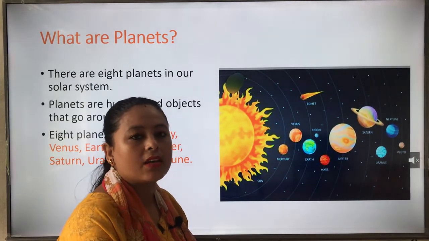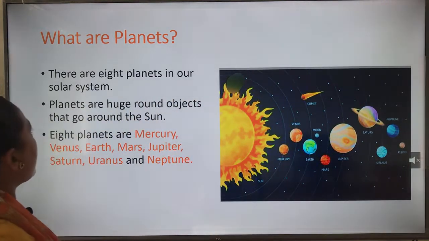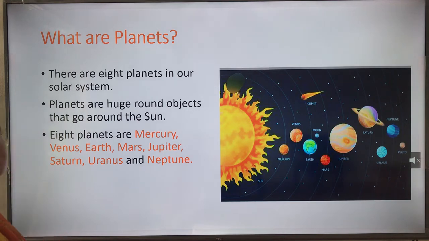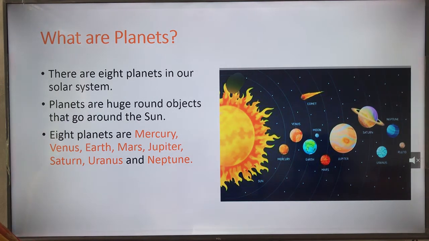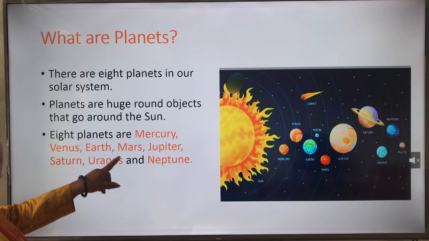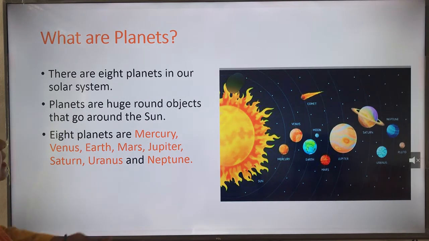Now next one is, what are planets? There are 8 planets in our solar system. Planets are huge round objects that go around the sun. The 8 planets are Mercury, Venus, Earth, Mars, Jupiter, Saturn, Uranus and Neptune.